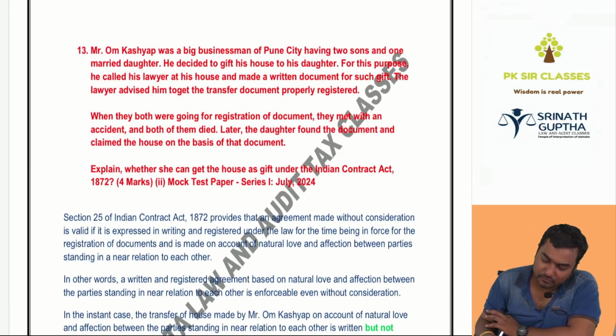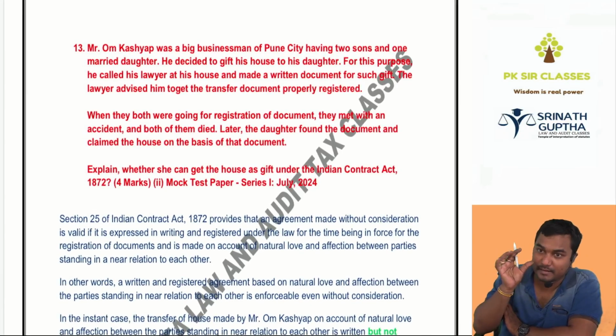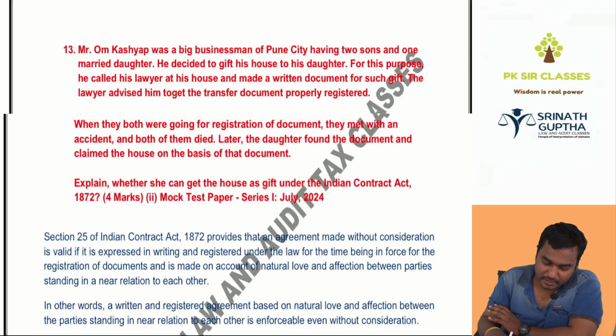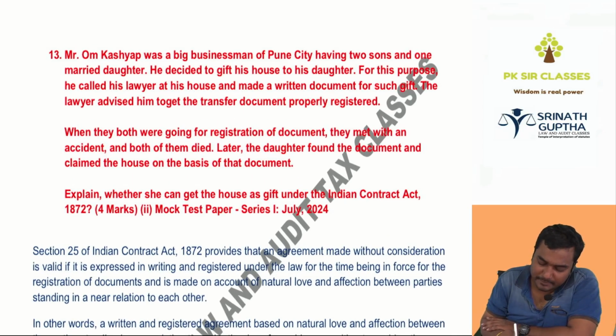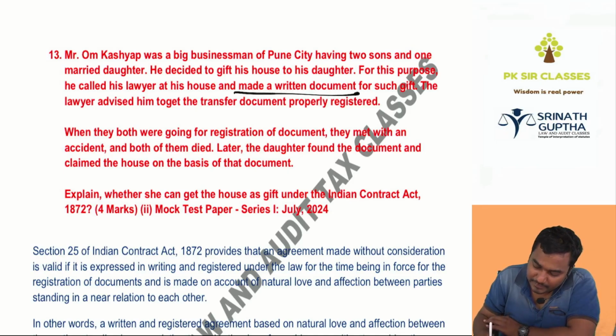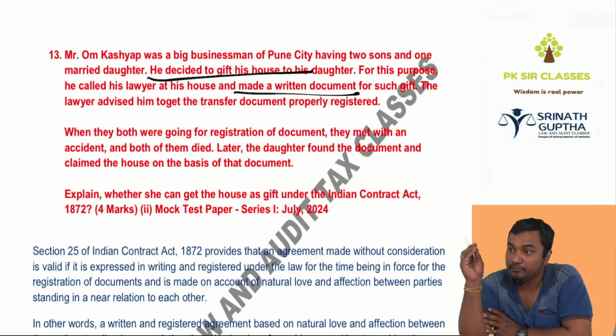Same question, beta, the previous one, but the names have changed. Balwant and Savant are replaced by Kashyap, beta. Om Kashyap was a big businessman of Pune city having 2 sons and one married daughter. He decided to gift his house to his daughter. For this purpose, he called his lawyer to his house and made a written agreement for such gift. So he wants to give the gift of his property to his daughter.